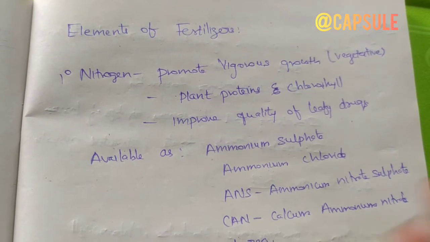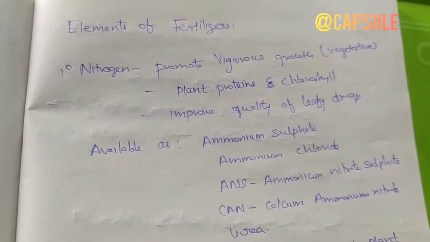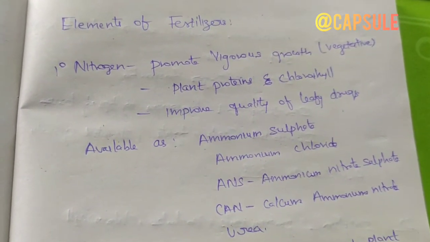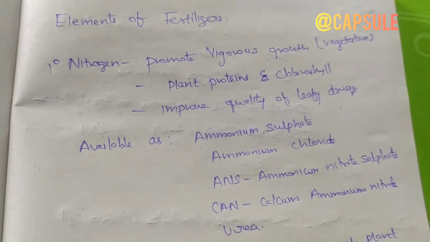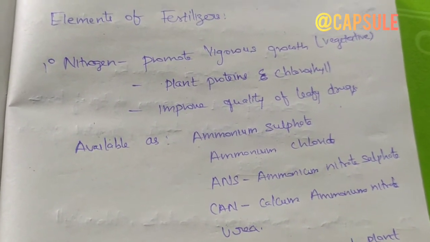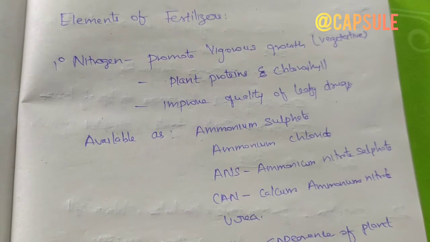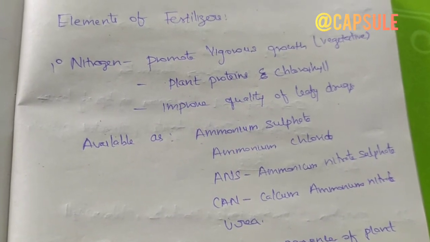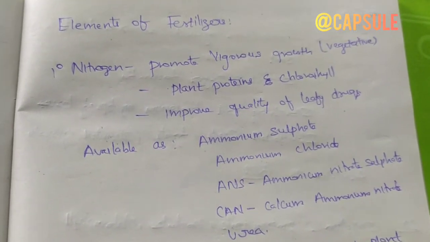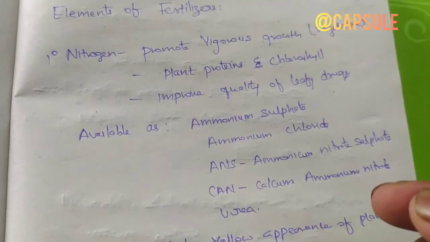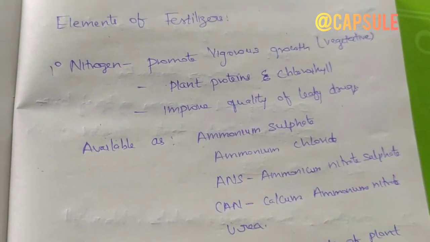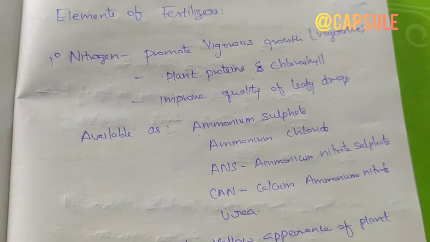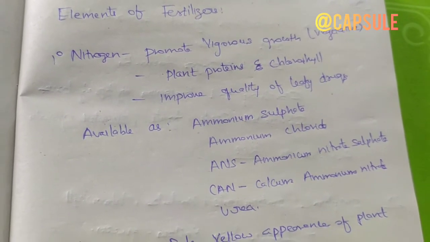A plant requires 4 basic needs. Number 1 is carbon dioxide, number 2 is sunlight, number 3 is water, number 4 is mineral matter. This mineral matter contains nutrients, that is, plants require 16 essential nutrients, and let us discuss each of them, their function, deficiency and the available form of the fertilizer.